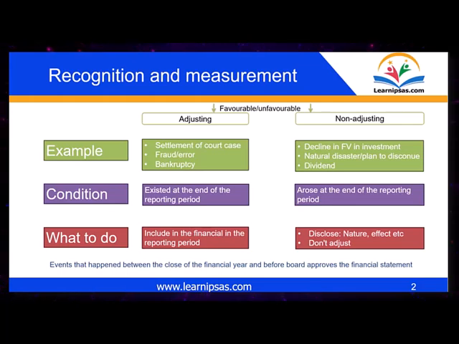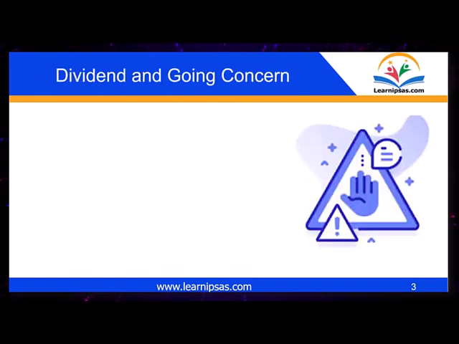These are events that happen between the close of the financial year and before the board approves the financial statements. Sometimes this is 2 months or 3 months, depending on when the board or the CEO signs these annual financial reports. Some people sign up to 30th September, others 30th March, 31st March. So it depends from location to location or entity to entity.